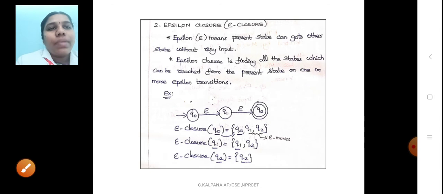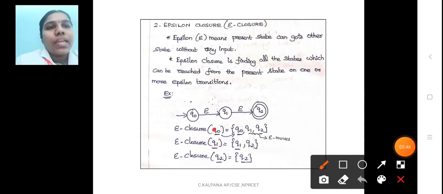So again I am repeating, closure of q0: write q0 here. Then find the transitions where the epsilon symbol moves to the next state.